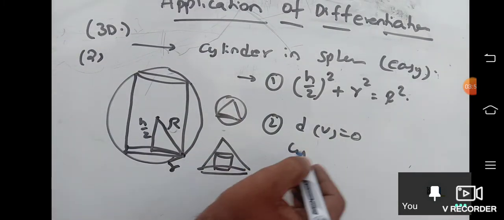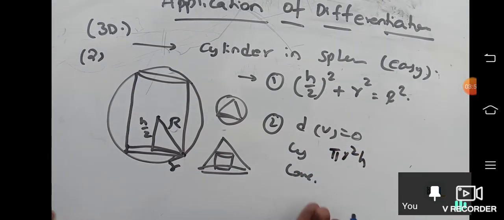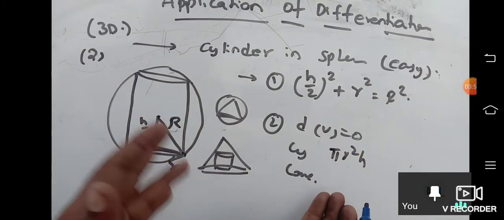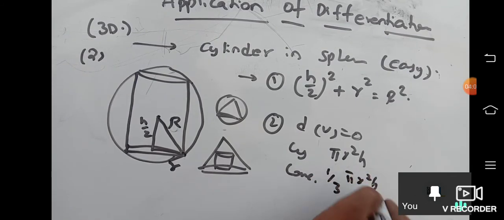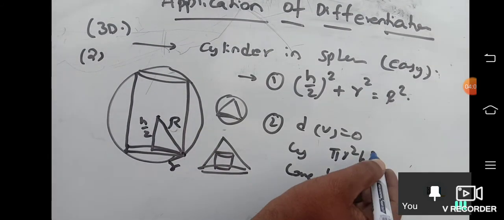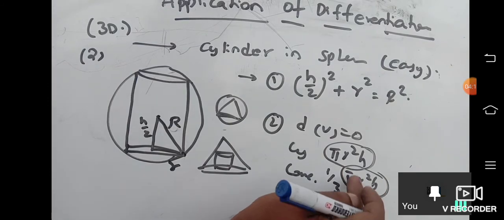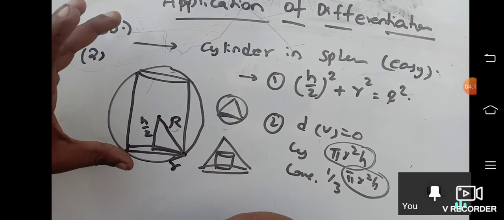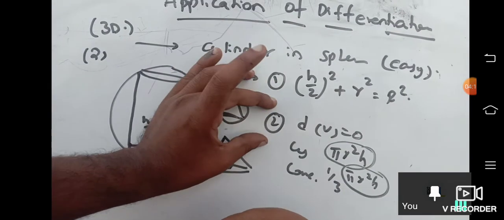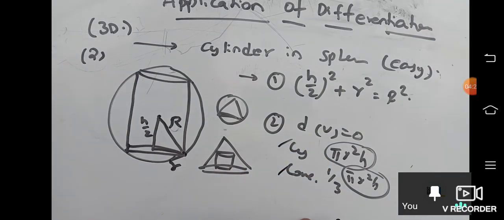So see, for cone or cylinder, volume of cylinder is pi r square h. This is the most important thing in our class. This is the only thing different from other classes. Yes or no? 1 by 3 pi r square h or pi r square h, differentiation is 0. 1 by 3 doesn't matter. So always the second equation you are using is that differentiation of pi r square h is 0. Pi also doesn't matter. That means in every 3D question where something is inscribed in something, the second equation is always differentiation of r square h is 0, no matter whether they give cylinder or cone. Yes or no?